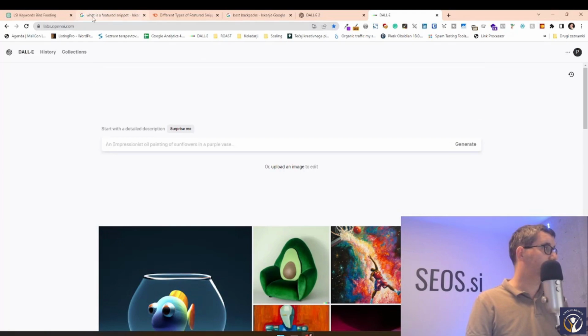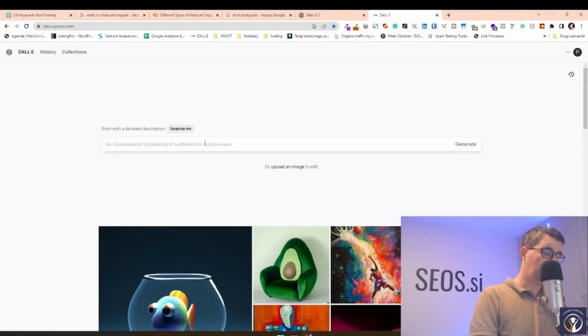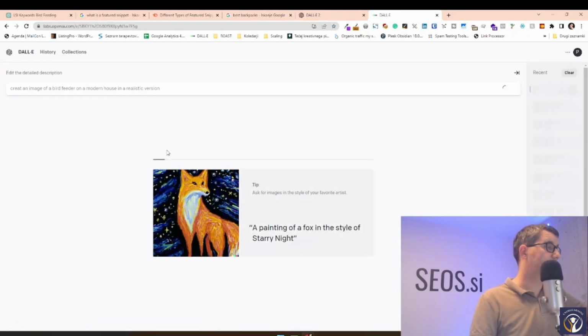Our article was about bird feeding. Create an image of a bird feeder on a modern house in a realistic version. Let's see what happens.